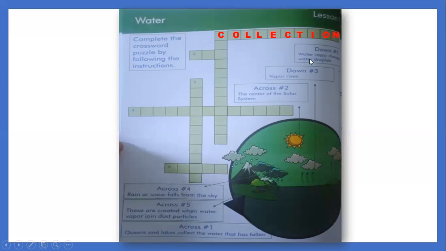And for the down, water vapor changes to water droplets. That is condensation. Then number two, the center of the solar system, we have the sun. Class, the center of the solar system is the sun. And for number three, we have evaporation. Evaporation is when water rises.